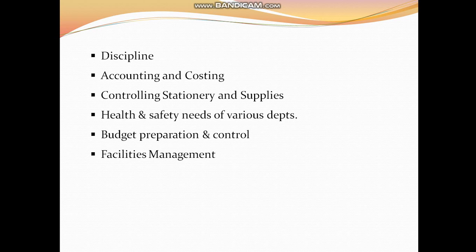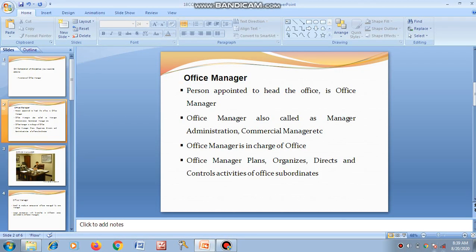And next, facilities management. He has to arrange or create facilities. The Office Manager is the proper channel between staff members and management. He has to create a channel to provide information from office staff to management and from management to office staff. So this is about the functions of the Office Manager.